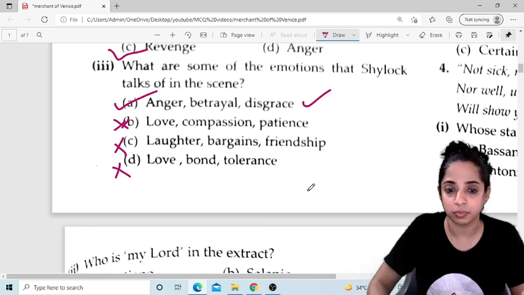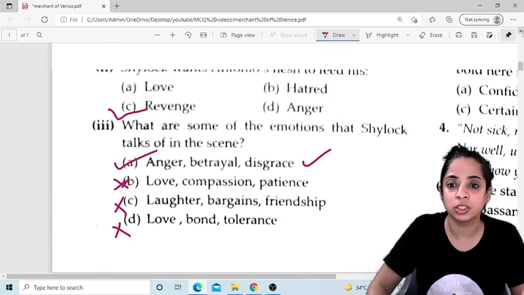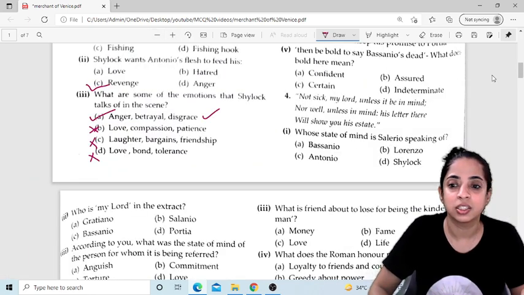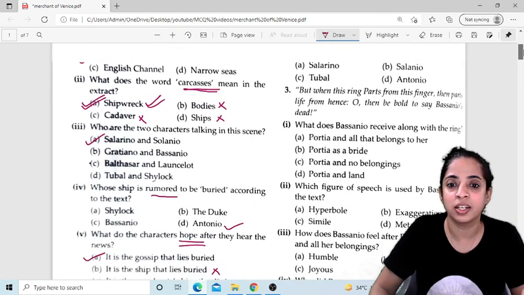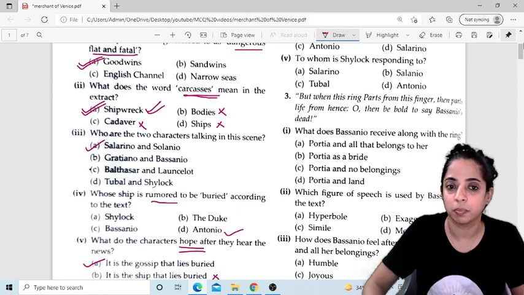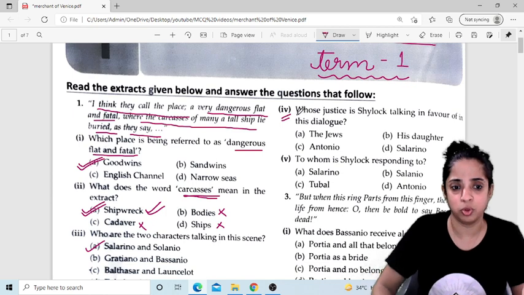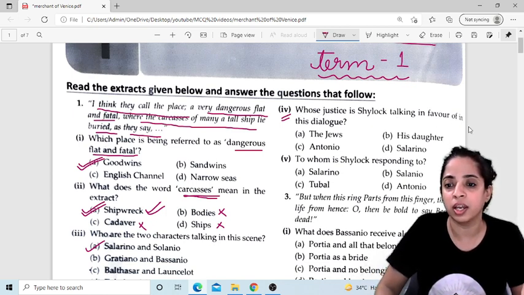Now let's, so this is done. Let me reduce the size. Now read it here, this part. Just a second. So we are on the fourth question now. Whose justice is Shylock talking in favor of in this dialogue?